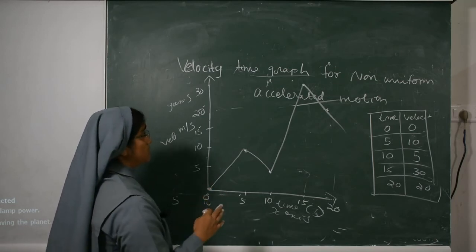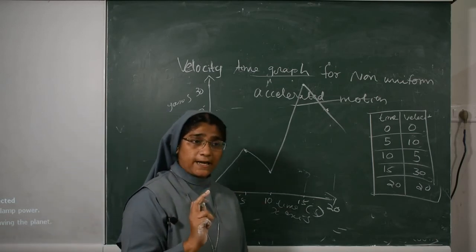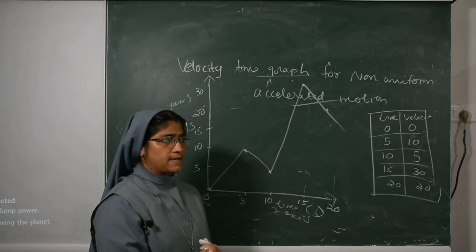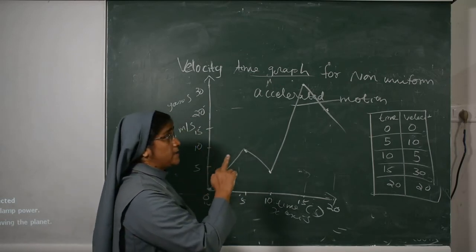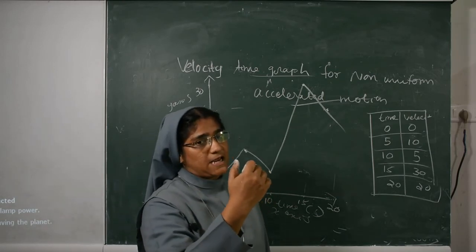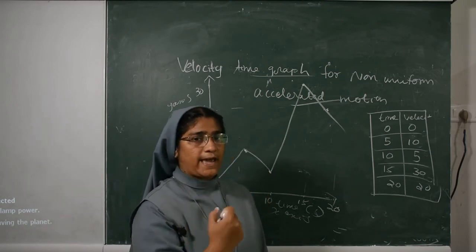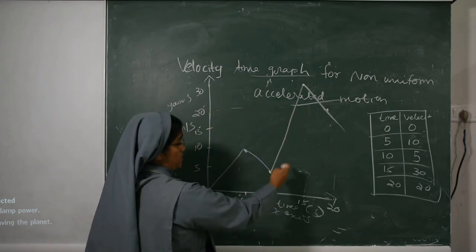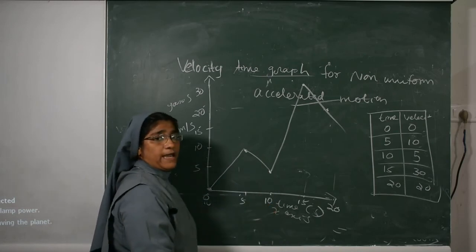This is the graph. So we saw that the velocity-time graph for uniform motion is a straight line parallel to the x-axis. Next, the velocity-time graph for uniformly accelerated motion gives a straight line inclined to the x-axis. Next we see that the velocity-time graph for non-uniform motion is a curve of any shape.